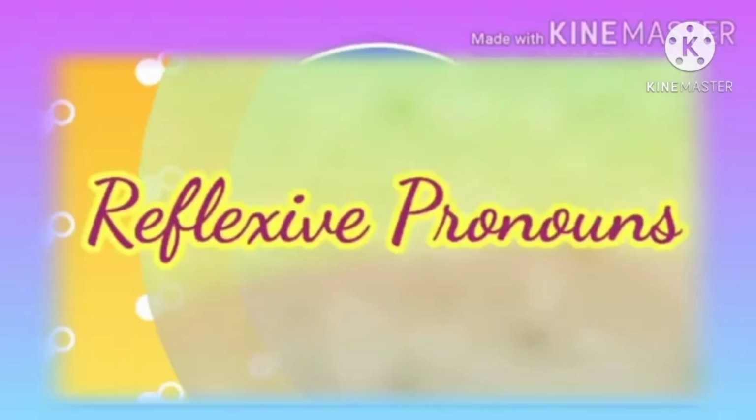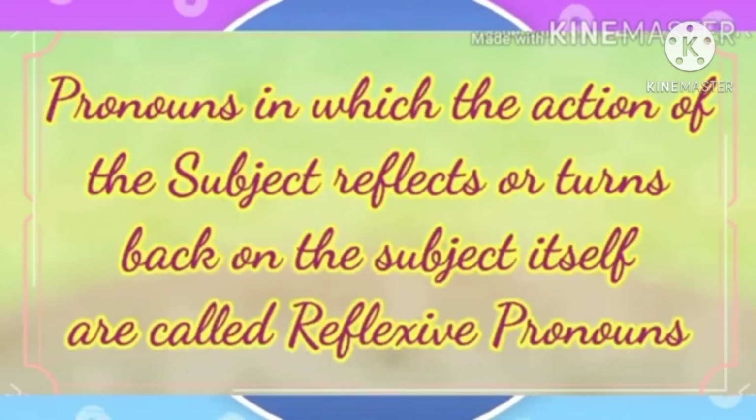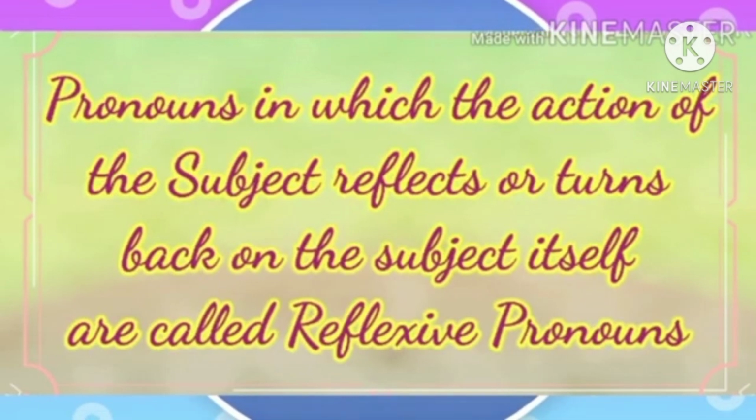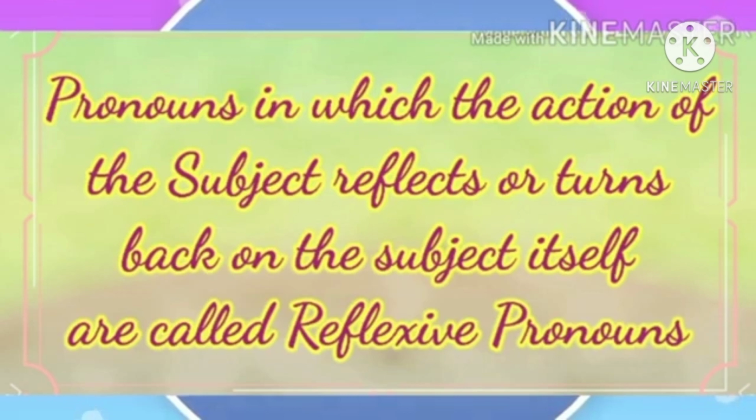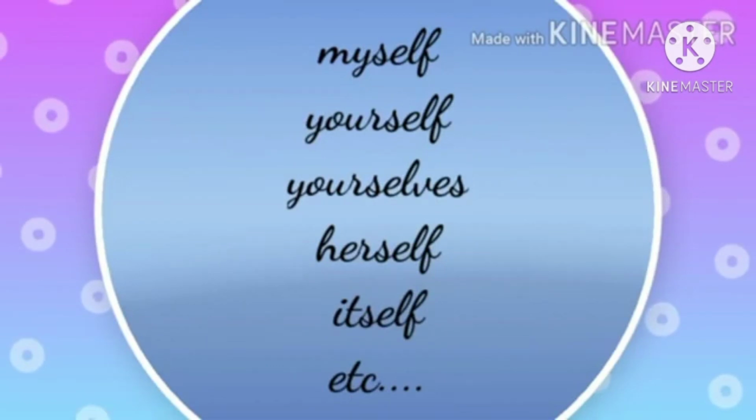Then we learned about reflexive pronouns. Pronouns in which the action of the subject reflects or turns back on the subject itself are called reflexive pronouns. Examples: myself, yourself, yourselves, herself, itself, etc.